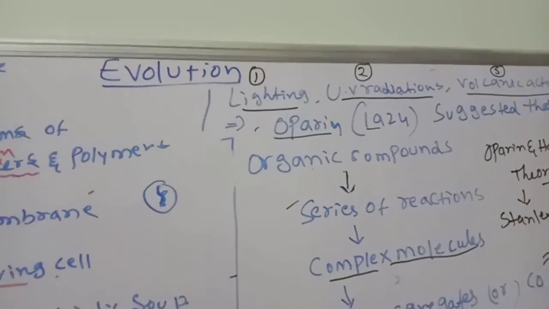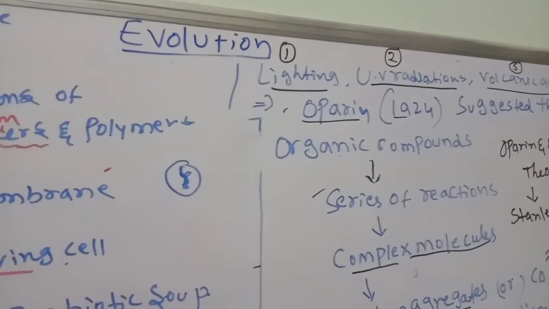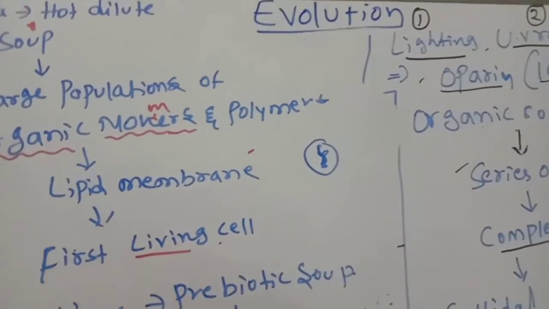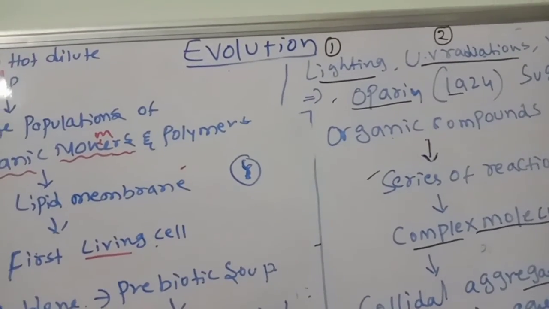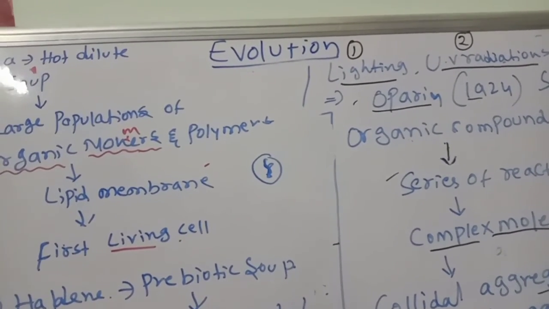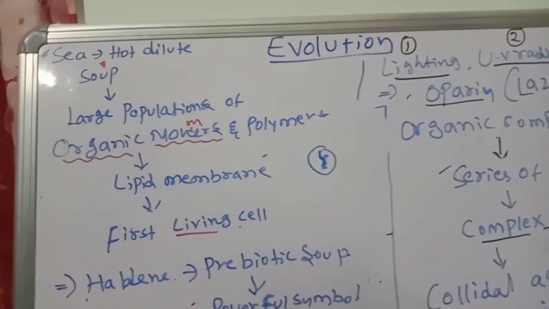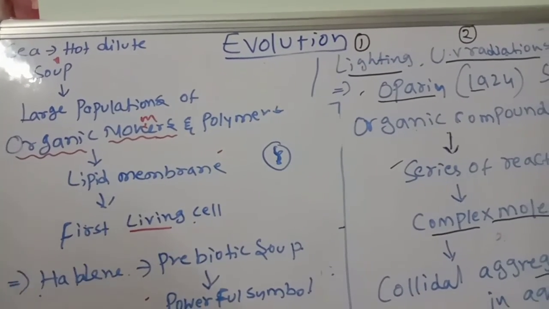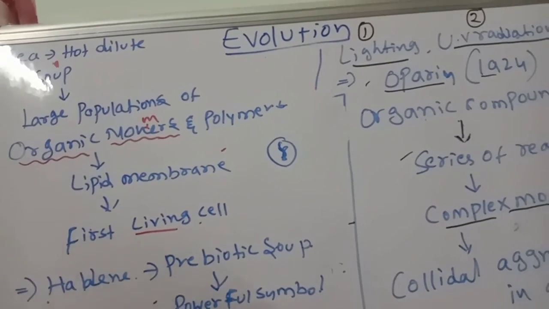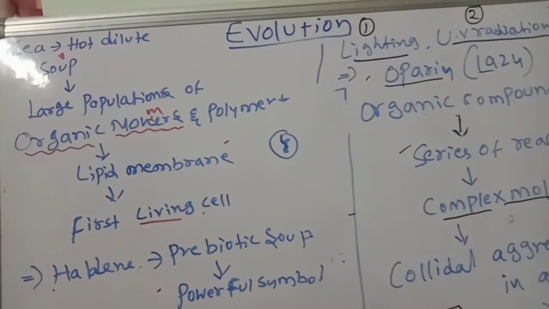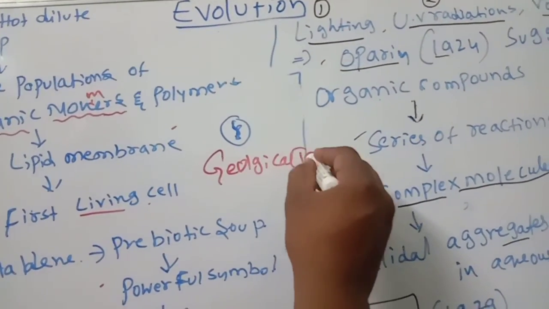So these are all the theories. First we discussed special creation. Second, abiogenesis. Third, biogenesis. The fourth one, chemical creation: from inorganic and organic compounds, life formed like that. We discussed the Oparin and Haldane theories. The next concept will be discussed tomorrow. What is the next concept? You know very well: Stanley Miller, the scientist, and the geological time scale. Tomorrow's concept is the geological time scale.